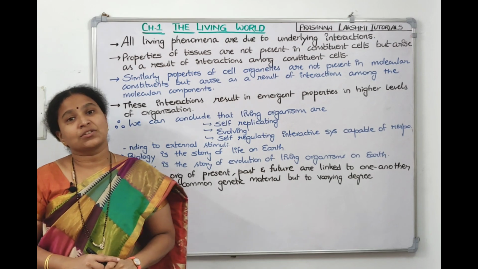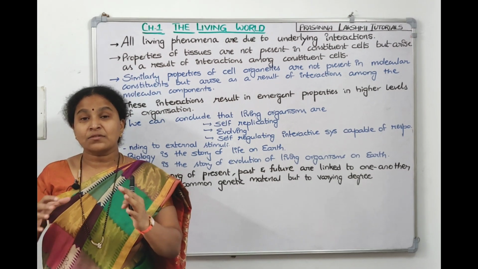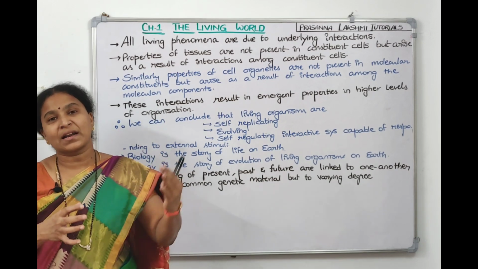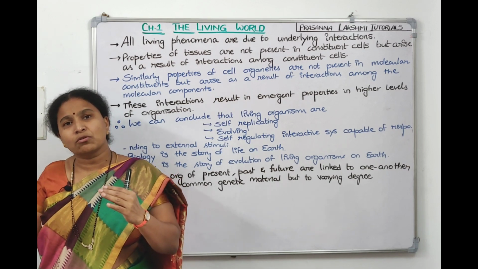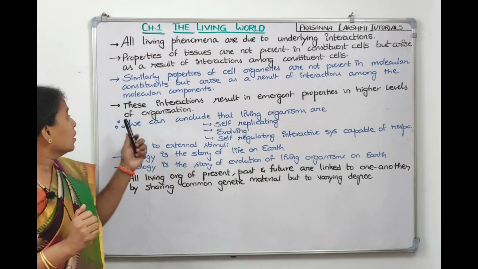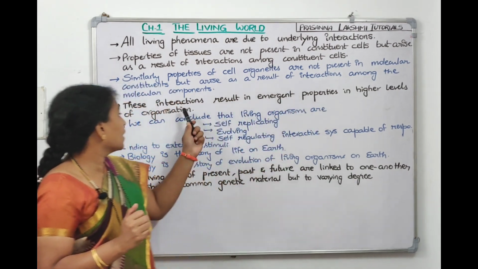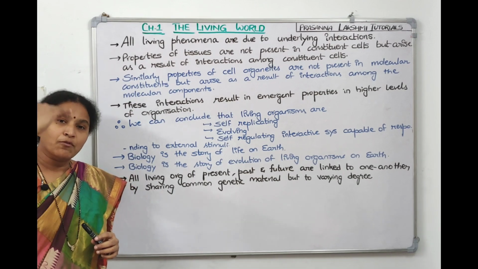So these interactions are not there in the cells, they came up in the tissues. Interactions will not be there in the tissue, they'll come up in the organs. They'll not be there in the organs, they'll come up in the organ system. Means it is helping in evolution, right? It's helping the organism to go to higher levels of organization. So these interactions will result in properties in higher levels of organization. So those interactions are helping the organism to evolve further.